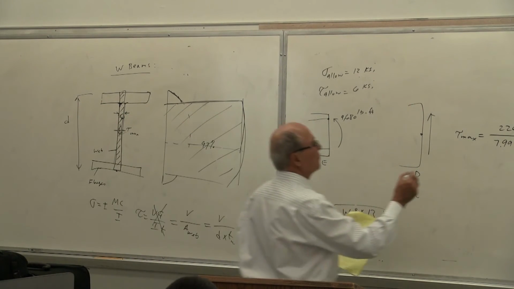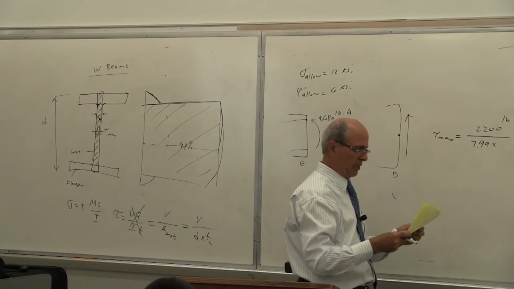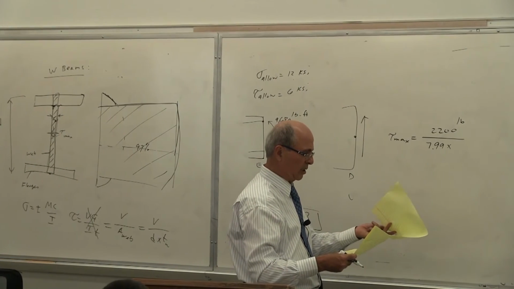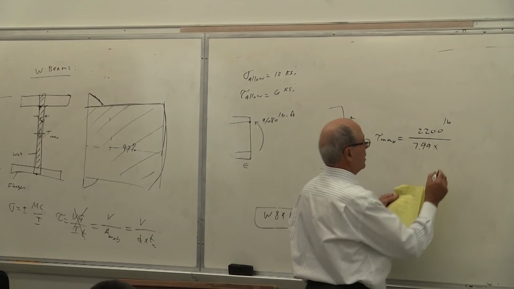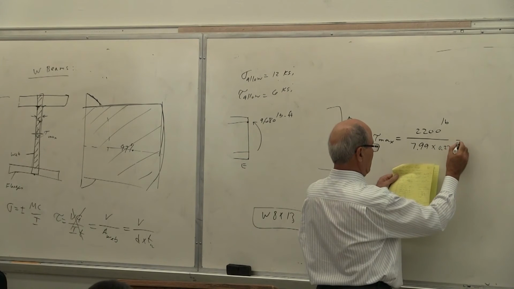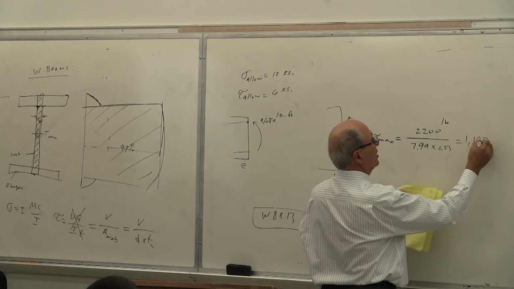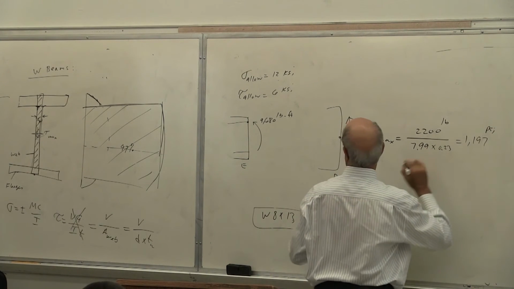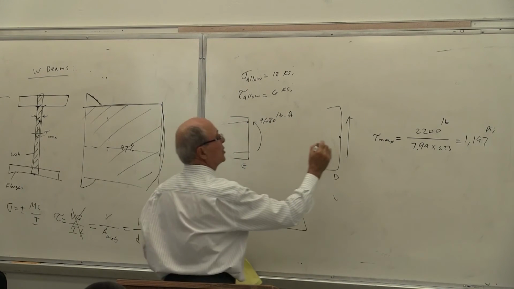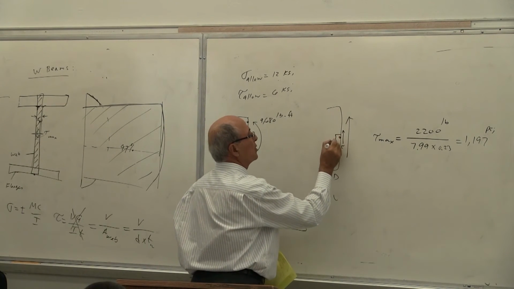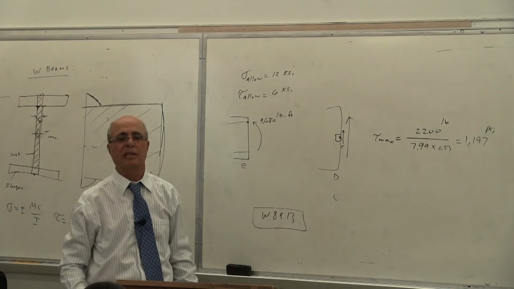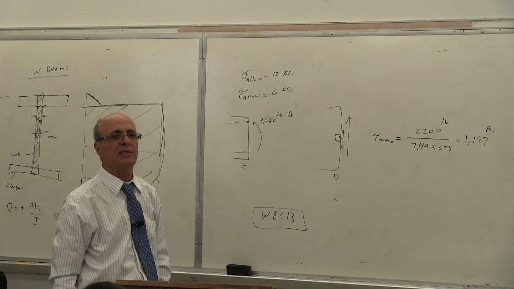Divided by thickness of the web. In this case, I calculated that here. Thickness of the web is 0.23, so the stress becomes 1,197 psi at that point vertically. Everybody, this is the tau. So if this is the state of stress, that's the tau. Is that correct or not? Yes?